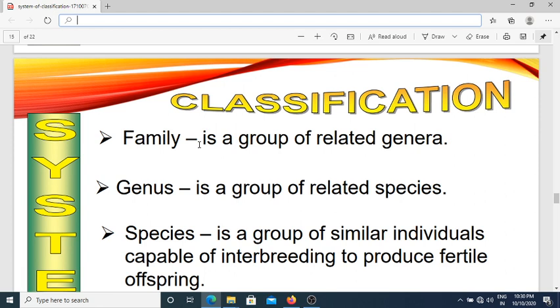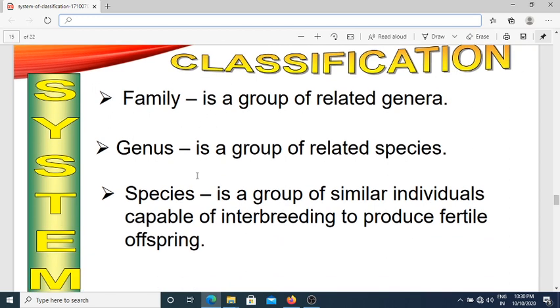Similarly, family Felidae includes the tiger, the lion, and all types of cats belonging to different genera. Second last, that is the genus. It is a group of related species. All similar species are grouped into a level that is called the genus. Genus is a group of closely related species. Many species share some characters and even interbreed. Sometimes genus may consist of only one existing species. For example, modern man in the genus Homo.